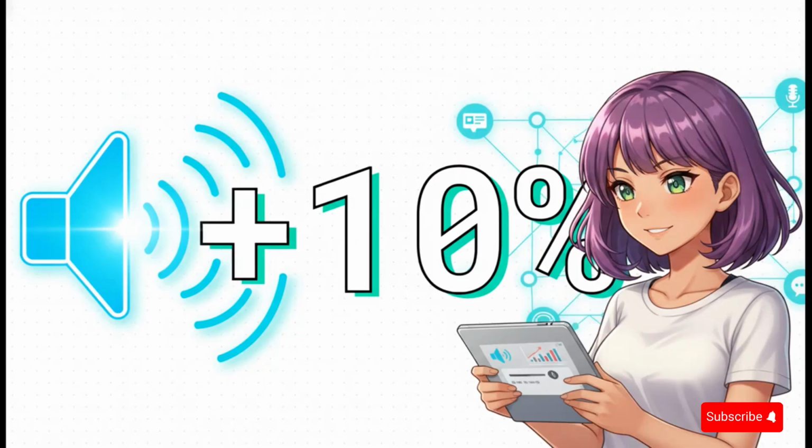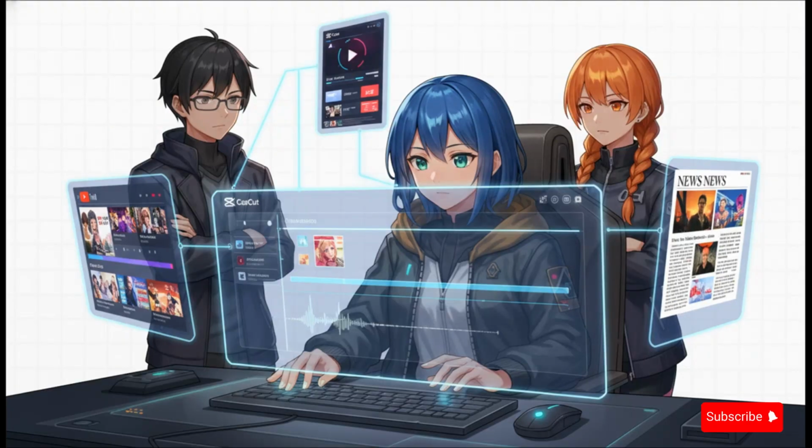Now here's a little pro tip for you. The audio that comes out of Clipchamp can be a little on the quiet side. So the first thing you should do is grab that new audio clip and just boost the volume by about 10%. It's a tiny tweak, but it makes the final video feel much more powerful and engaging. All right, audio track is ready to go. Time for the fun part, visuals.